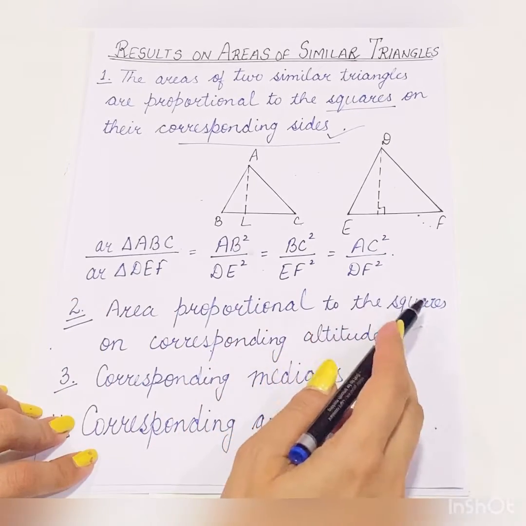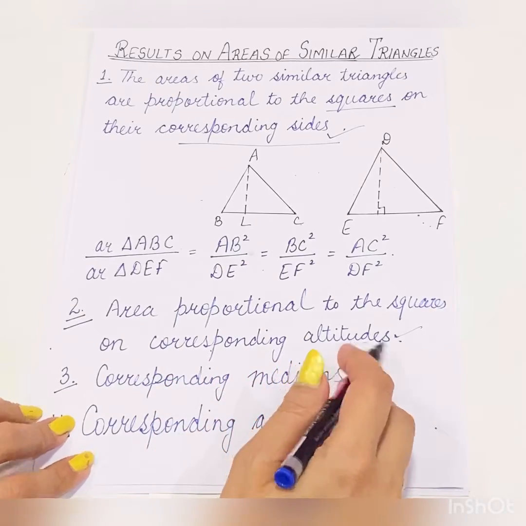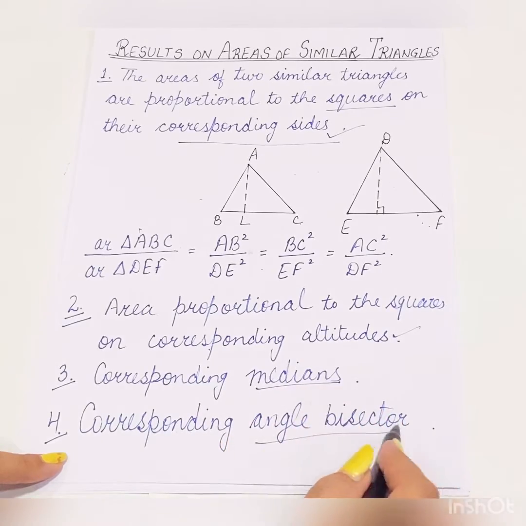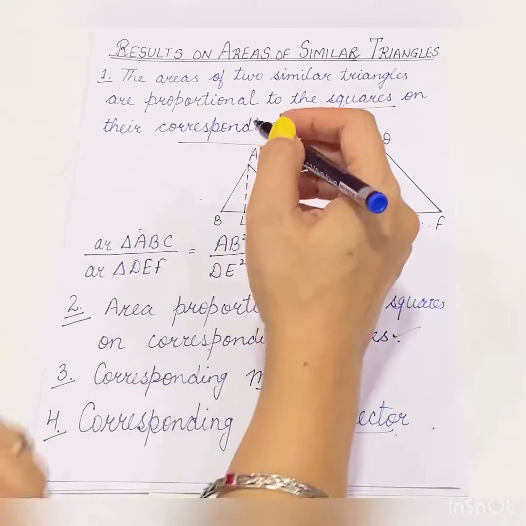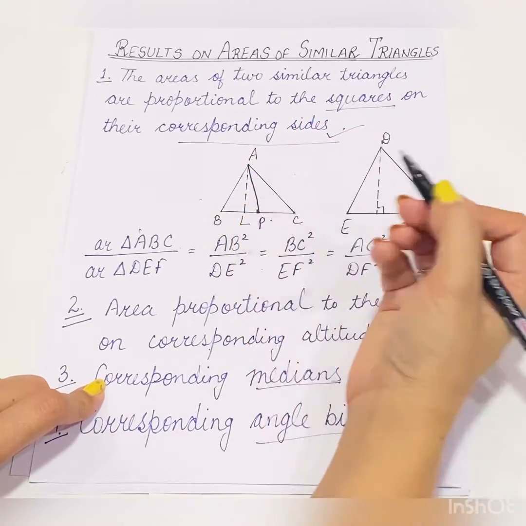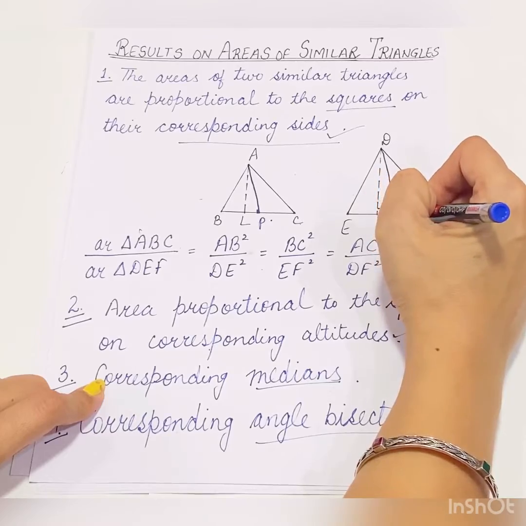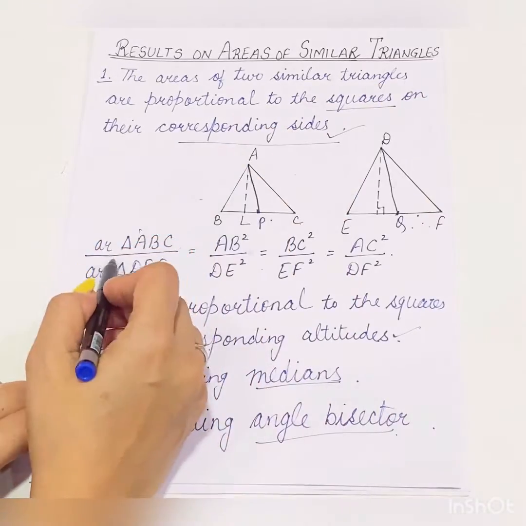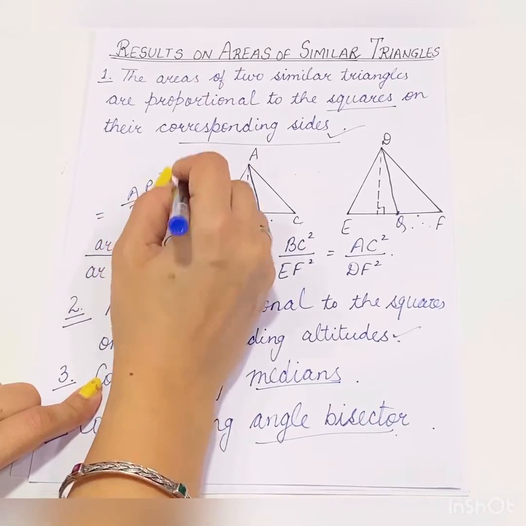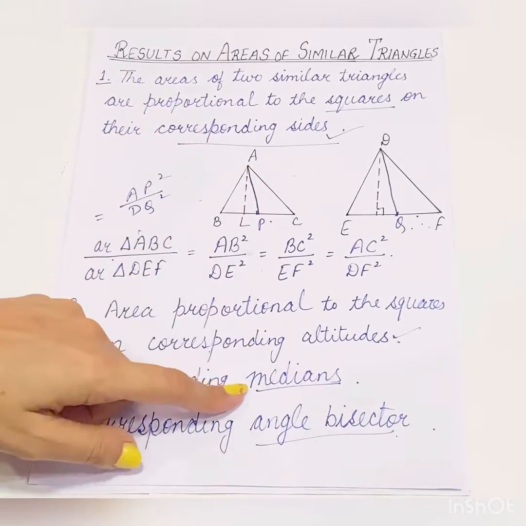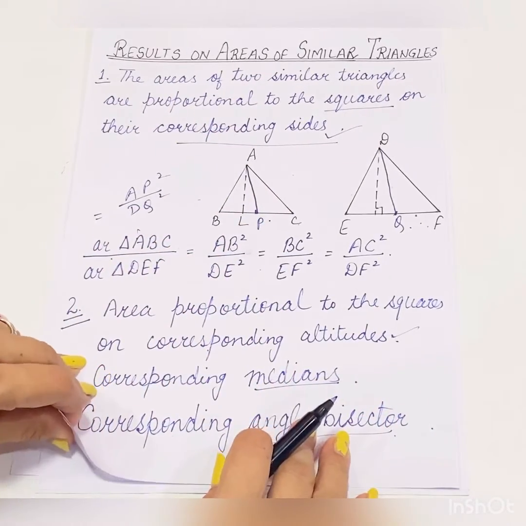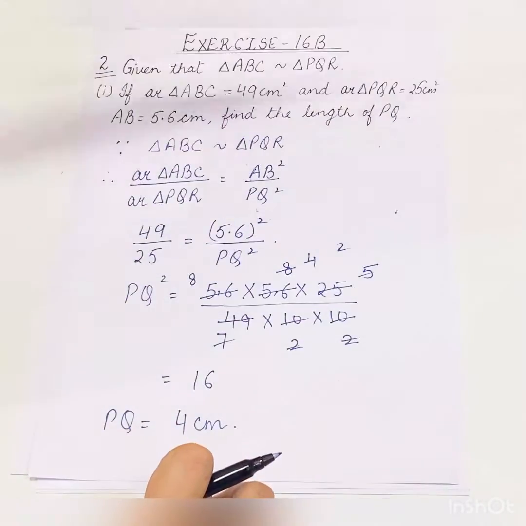Areas are proportional to the squares on the corresponding altitudes, and this same result holds for the medians as well as the angle bisectors. Suppose AP is the median and DQ is the median, then this area ratio is also equal to AP square upon DQ square. Whatever the median or the angle bisector is, this relation always holds. Based on this, we have the second exercise of the chapter.